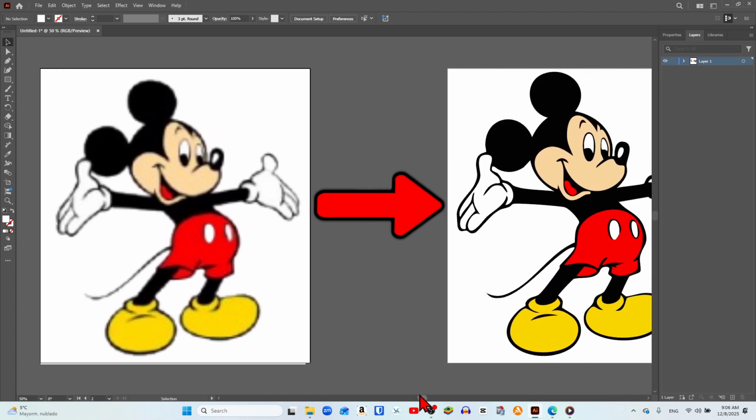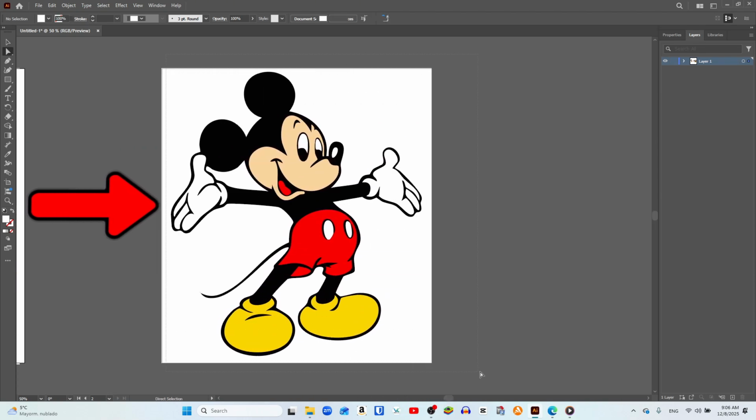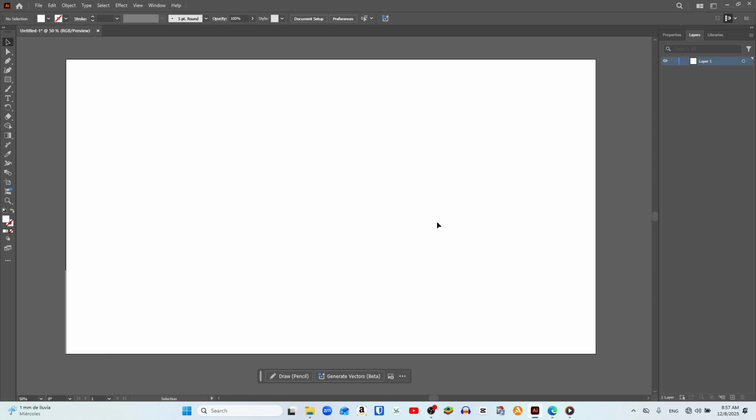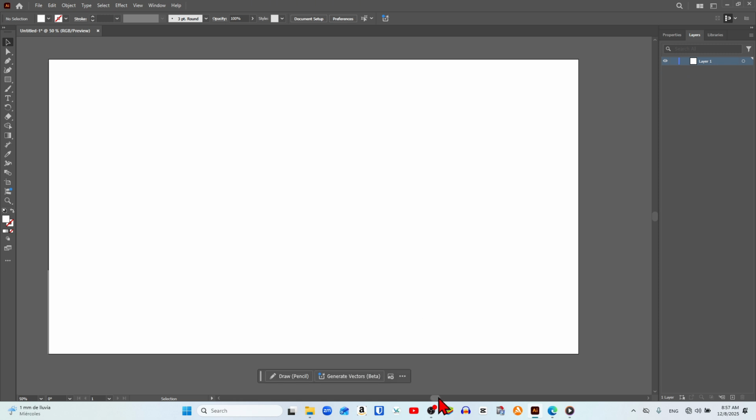In this video, I will show you how to vectorize an image in Illustrator. We start with a new file in Illustrator, and the first procedure we will carry out is to insert the image that we want to vectorize into our document.